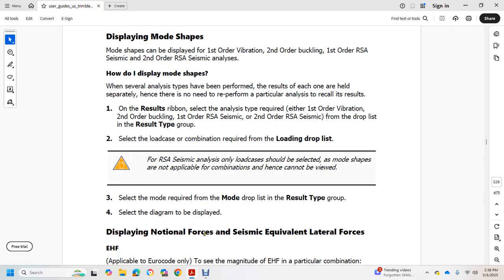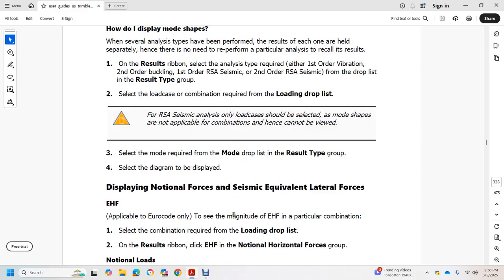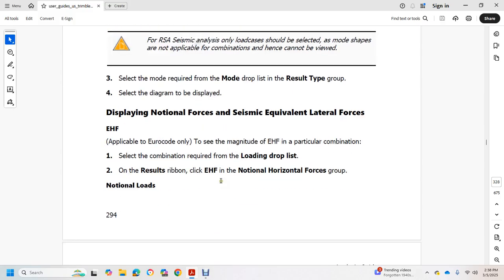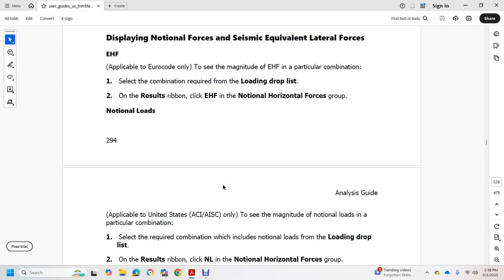For the diaphragm to display notional forces and seismic equivalent lateral forces: EHF, equivalent horizontal forces, is applicable to the Eurocode. For the magnitude of the equivalent horizontal force of a particular combination, select the combination required from the loading drop-down list on the result ribbon, and click EHF in the notional horizontal force group. Notional loads are applicable to the United States, ACI and AISC; for the magnitude of the notional load of a particular combination, select the required combination.